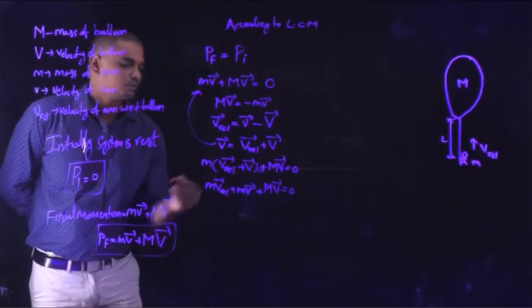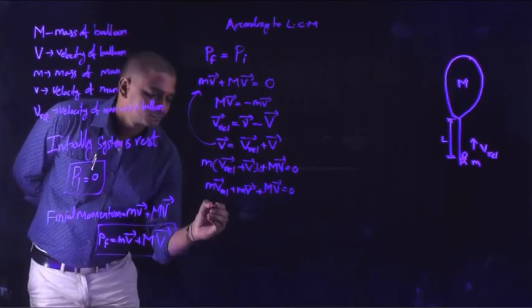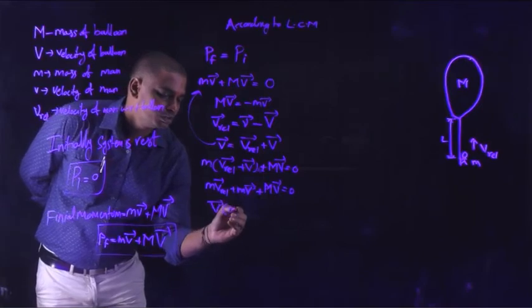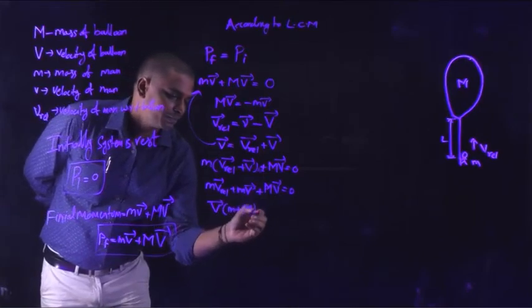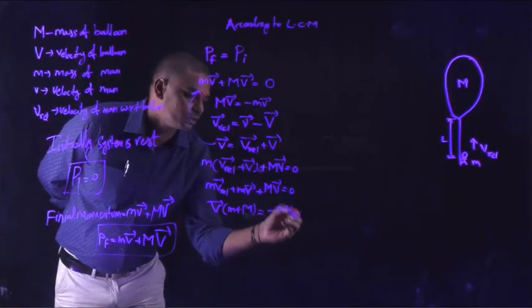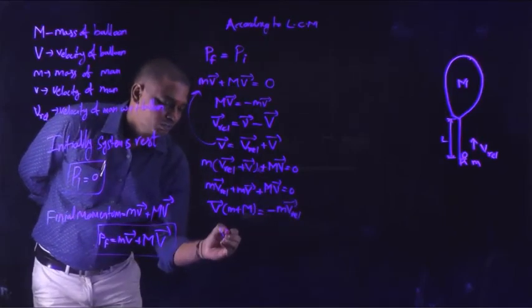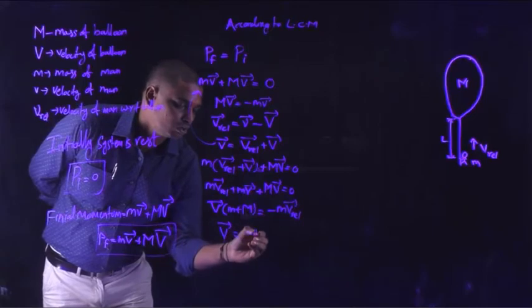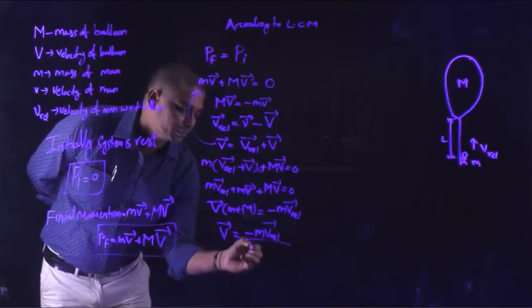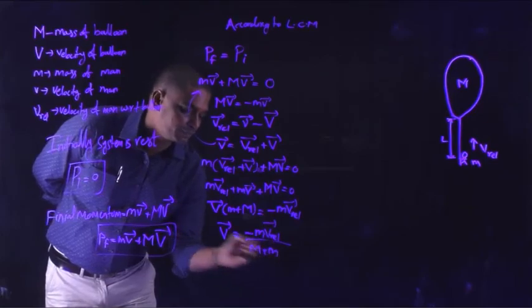Capital V bar can be taken common: V bar into (small m plus capital M) is equal to minus m into V relative bar. Therefore V bar is equal to minus m into V relative bar divided by capital M plus small m.